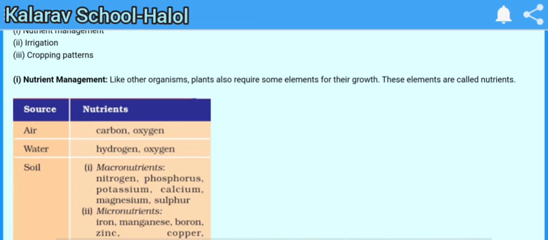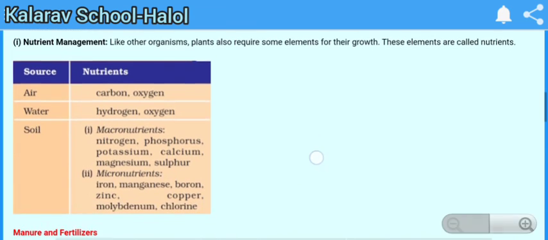For example, from air they get carbon and oxygen. From water they get hydrogen and oxygen. From soil they get macronutrients. What are macronutrients? Nitrogen, phosphorus, potassium, calcium, magnesium, sulfur are the macronutrients. On the other side, micronutrients: iron, manganese, boron, zinc, copper, molybdenum, chlorine.